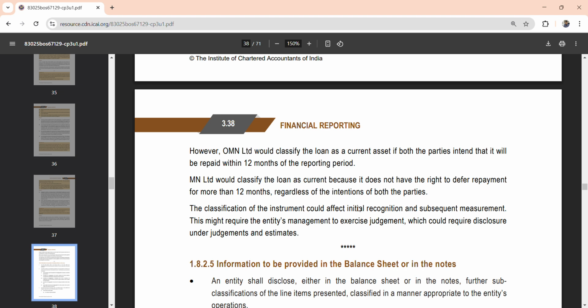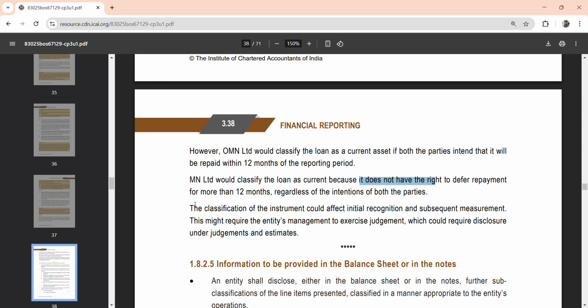And MN Limited will continue to classify the loan as current because it does not have the right to defer repayment for more than 12 months, regardless of the intention of both the parties. This line is very important. If you don't write these lines, you will be writing in bits and pieces and lose marks.